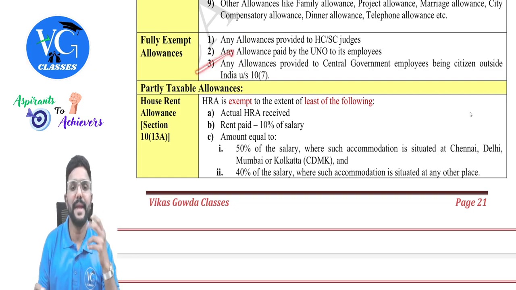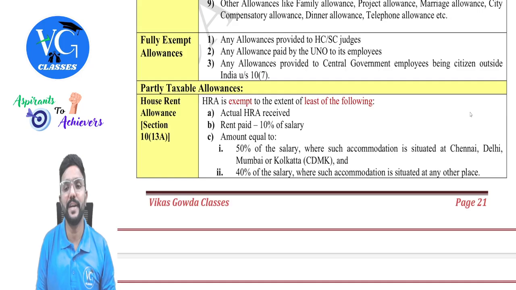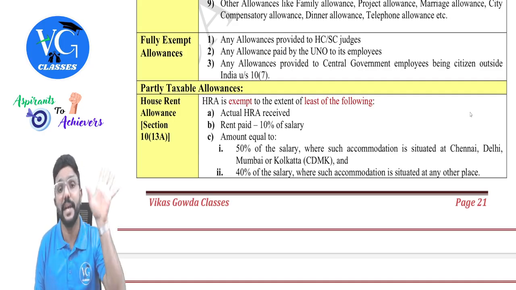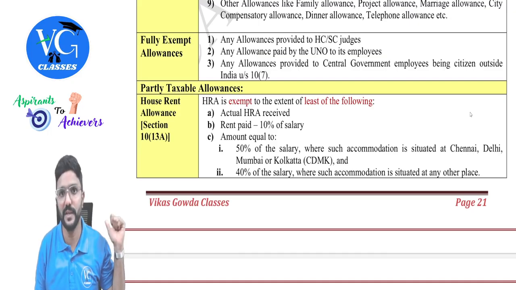Okay, last one. Any allowances provided to the central government employees being citizens outside India as per section 10(7). Guys, if central government is paying salary for any citizen who is providing services outside India but for the Indian government, it is income deemed to accrue or arise in India as per section 9. Yes. When I was covering section 9 itself, I told you any allowances and perquisites paid for them is fully exempt, including perquisites, which we'll learn later.